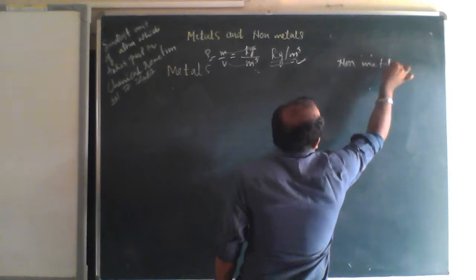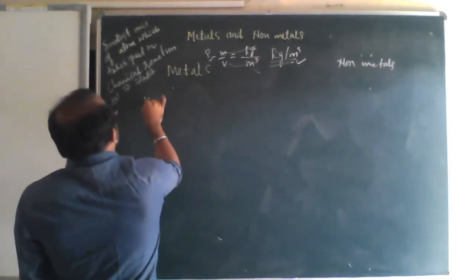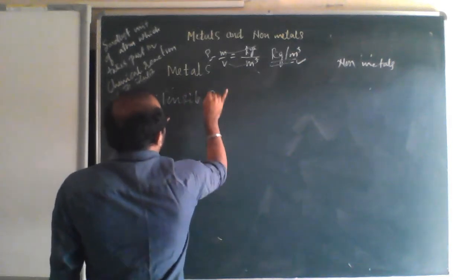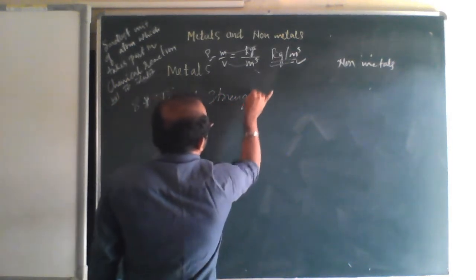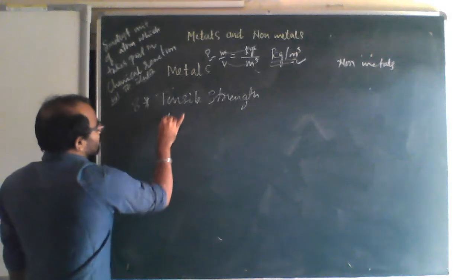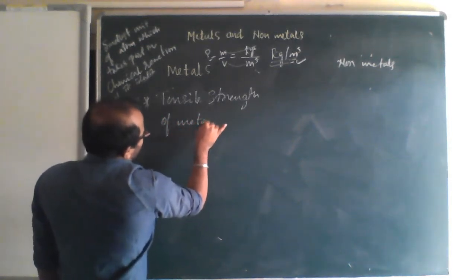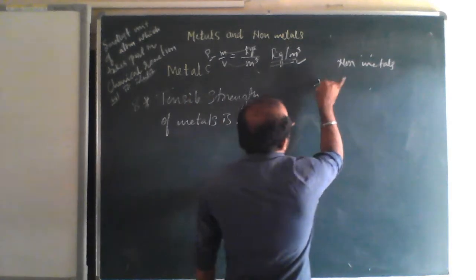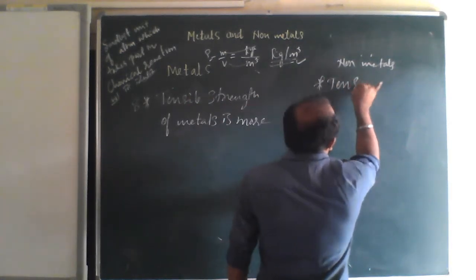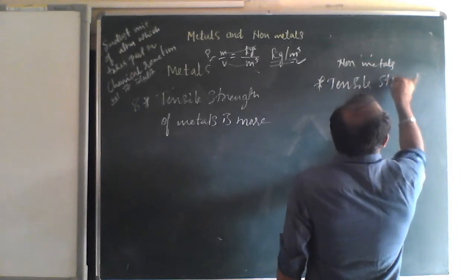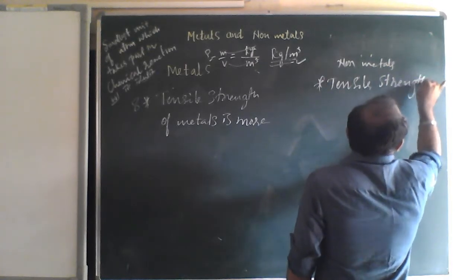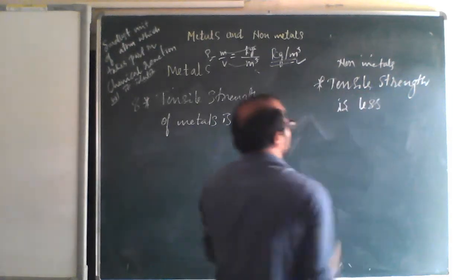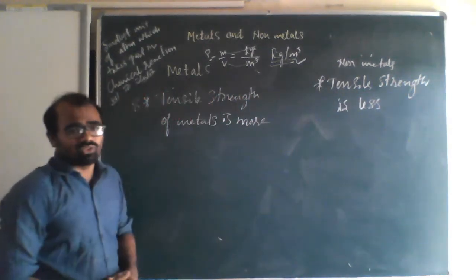We can still define tensile strength. The tensile strength of metals is more. The tensile strength of non-metals is less. These are the things we have already seen.